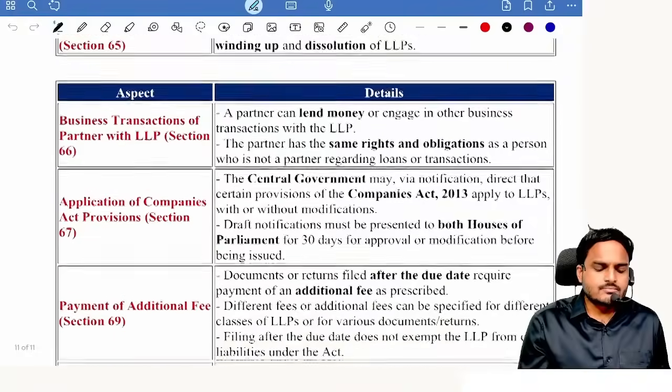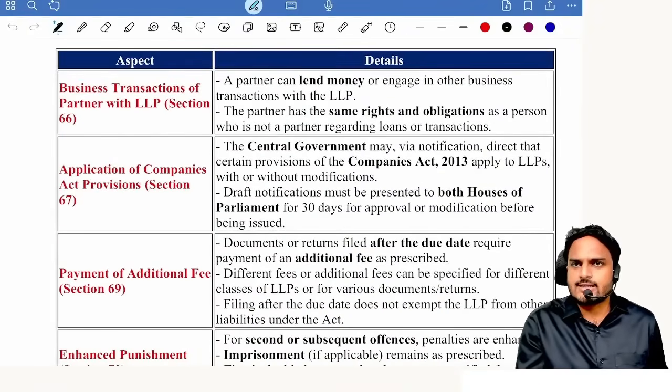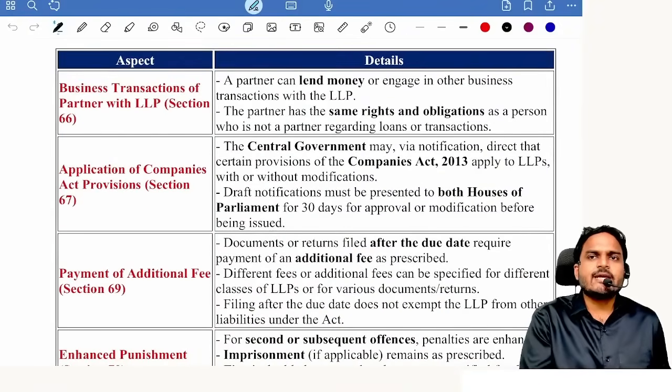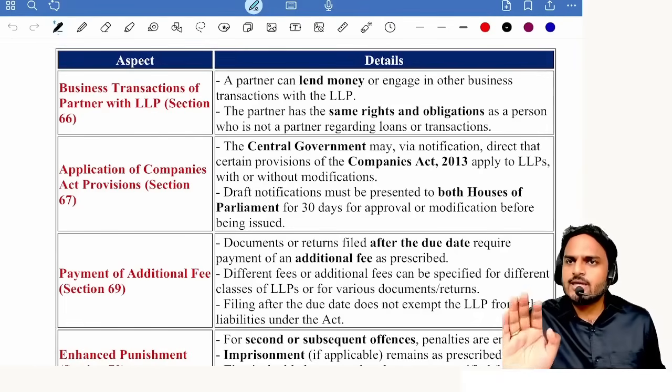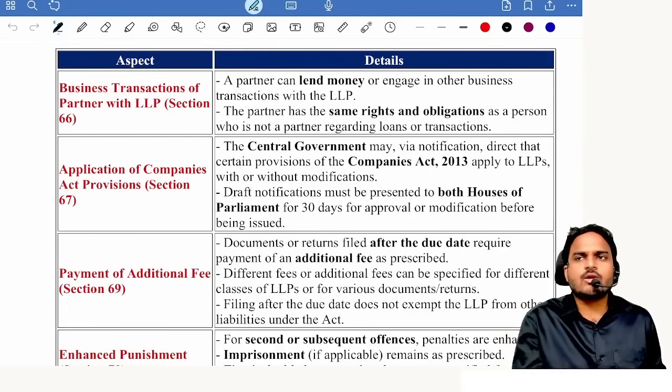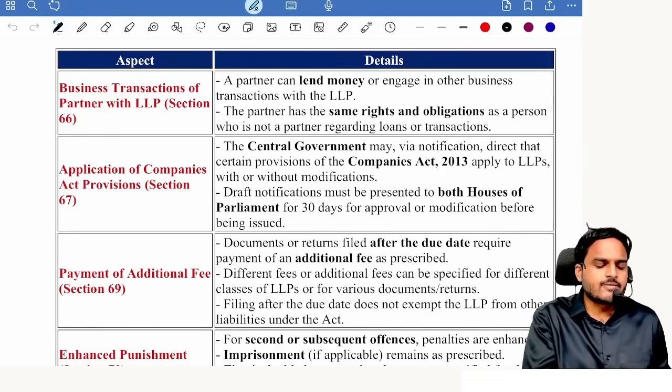Next one, business transactions. Tell me, can a partner do business with LLP? Yes. That means can he earn profits with the transactions made with LLP? Yes. In partnership, not allowed. Company allowed. LLP allowed. Next one, application of Companies Act provisions.